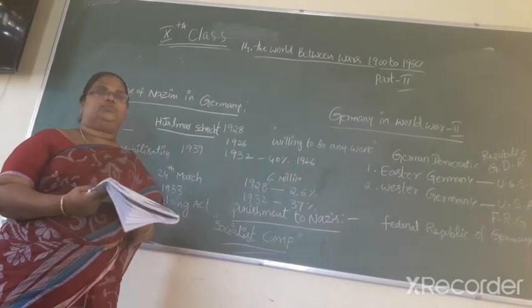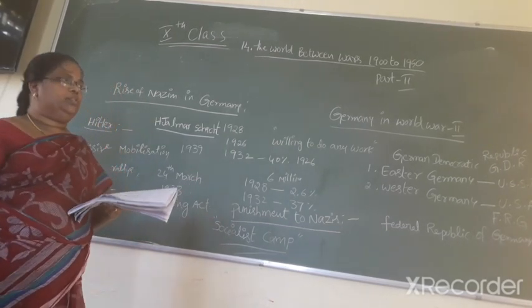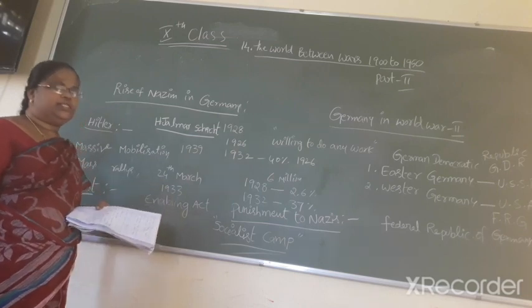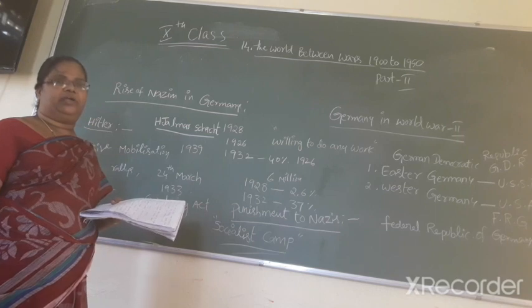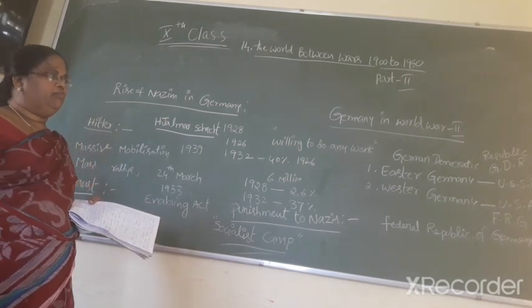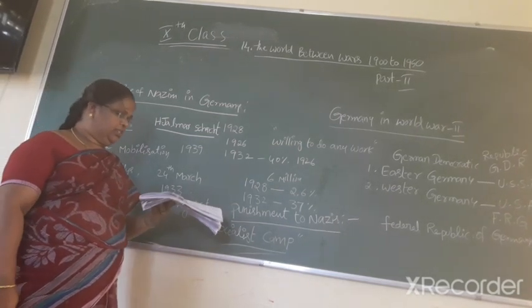This led to inflation. The USA helped at this time and bailed out Germany by giving loans and rescheduling the war damages.